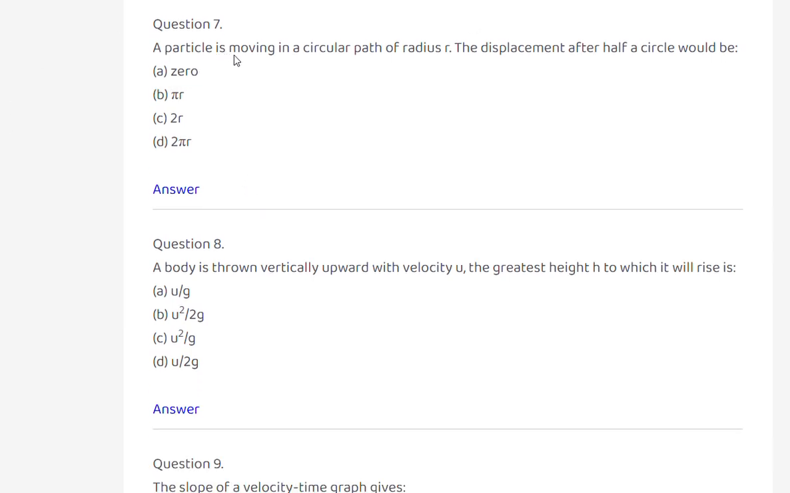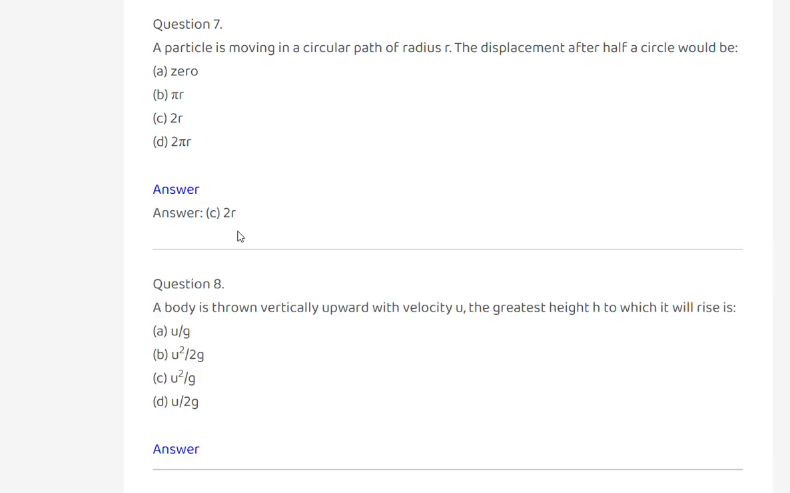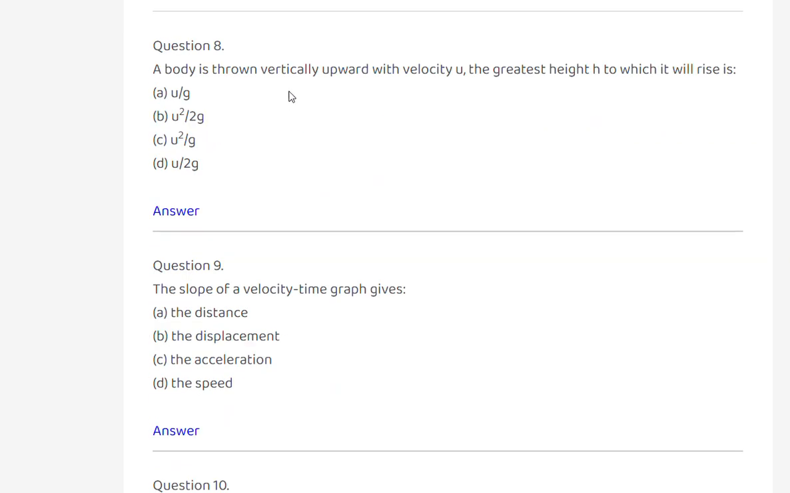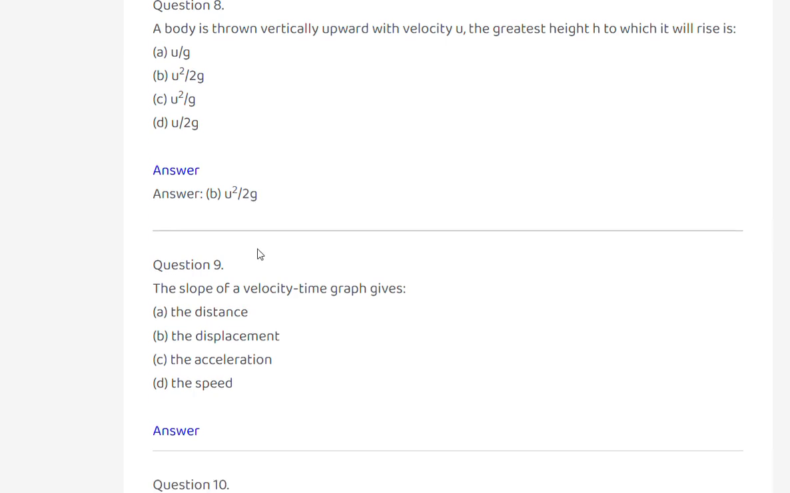A particle is moving in a circular path of radius r. The displacement after half a circle would be: 0, pi r, 2r, 2 pi r? 2r. A body is thrown vertically upwards with velocity u. The greatest height h to which it will rise is: u by g, u square by 2g, u square by g, or u by 2g? u square by 2g.